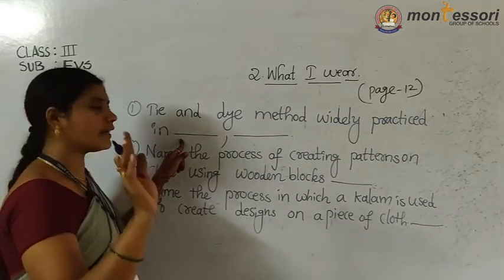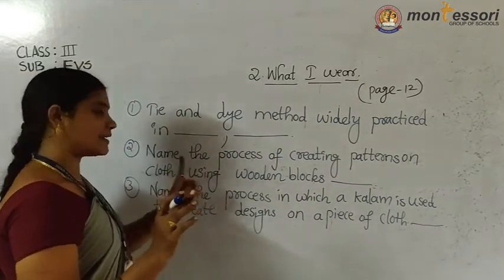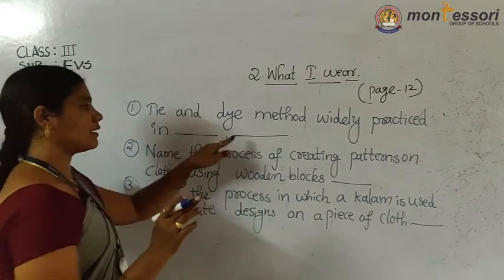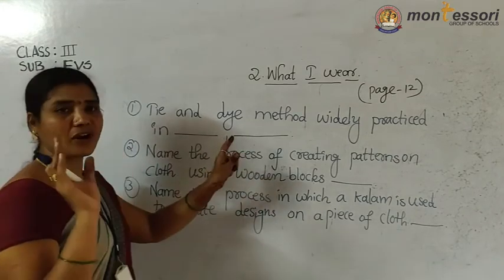Okay, don't be afraid. Only these sentences are big, but small words only you have to write.